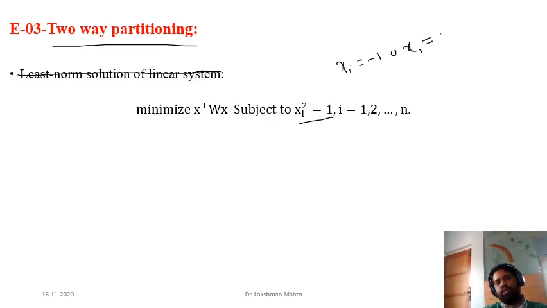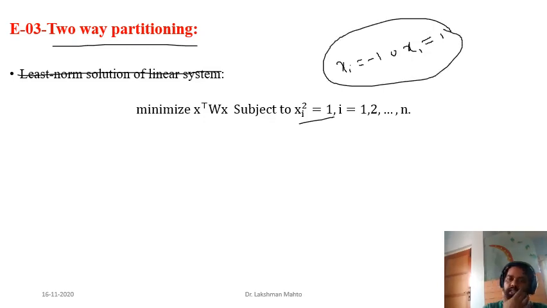There are two classes, or two groups. In order to do the partition, we divide into two groups. And here we have taken n such points, where i varies from 1 to n.